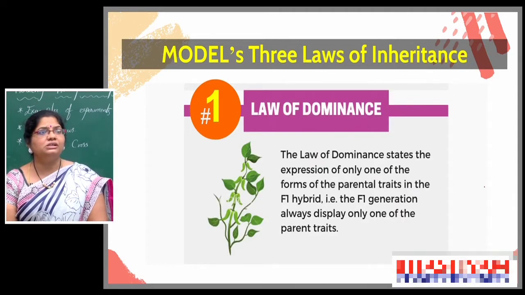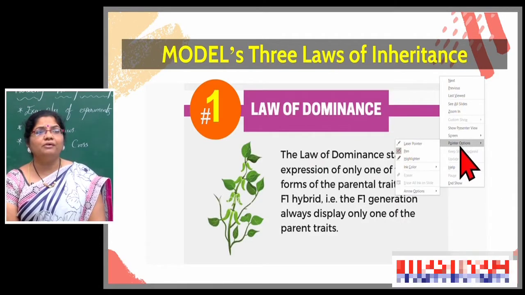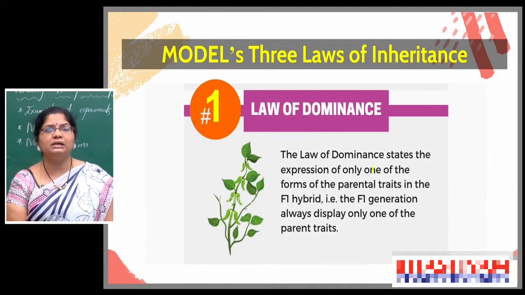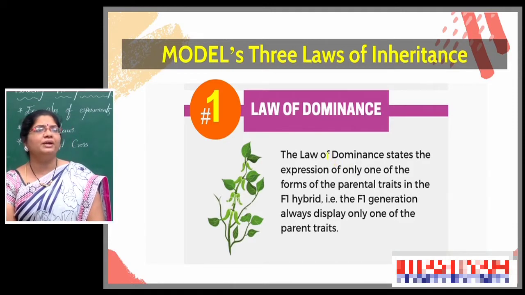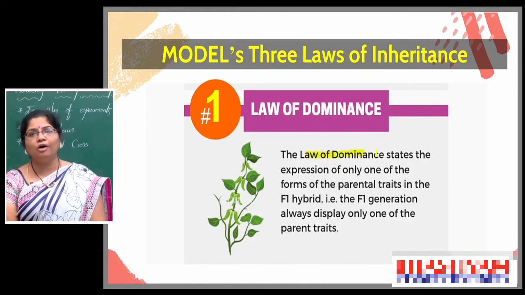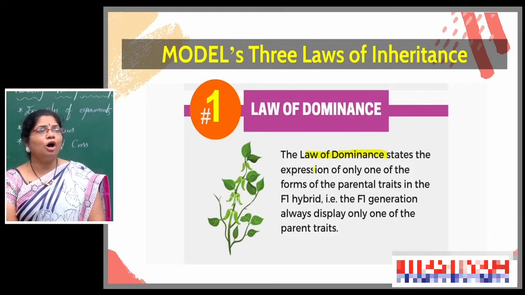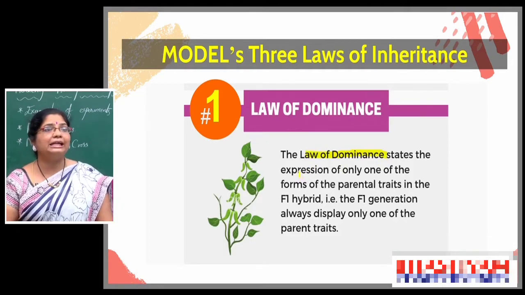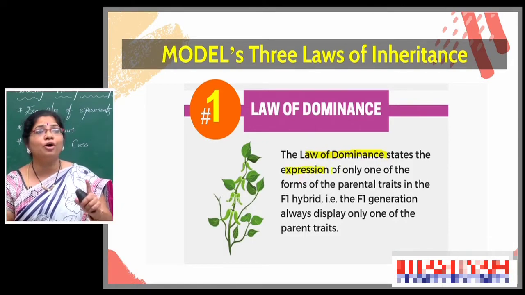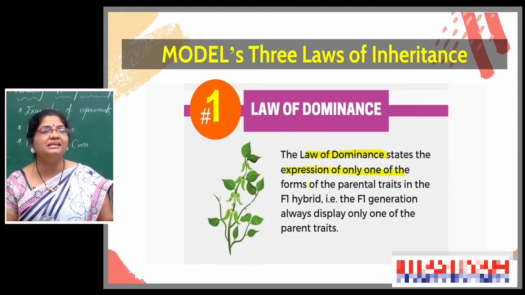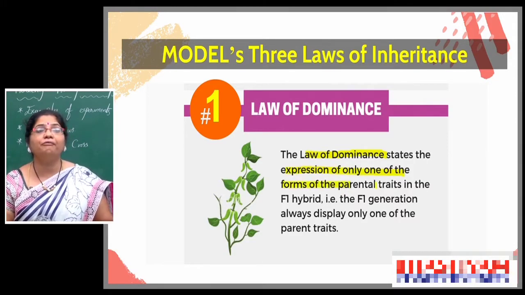So here see the definition of the first law set by Mendel. The law of dominance, that is the first law. The law of dominance states the expression of only one of the forms of the parental trait in the F1 hybrid.